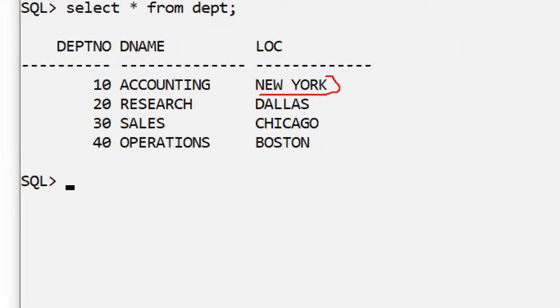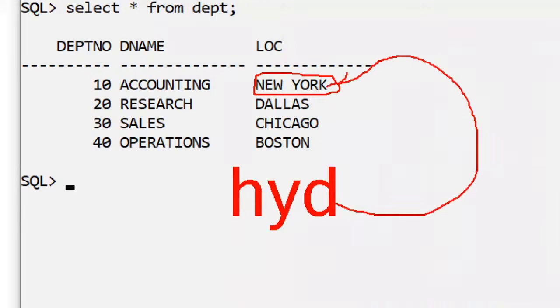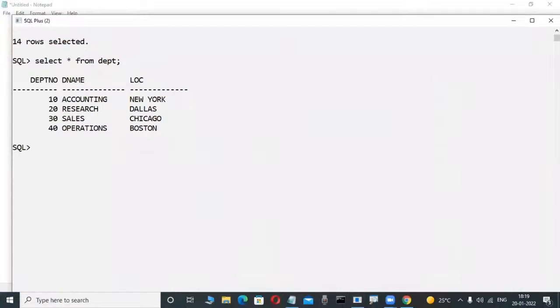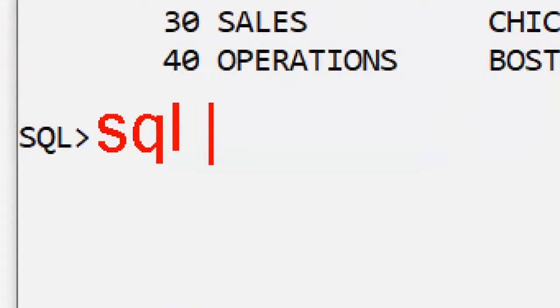New York is a city, for example. In my project, today I want to change this New York location into Hyderabad as the location in my project. How can I change this in relational databases? Just at the SQL prompt, the SQL language we are using. SQL language means a very easy language. How? I will tell you.